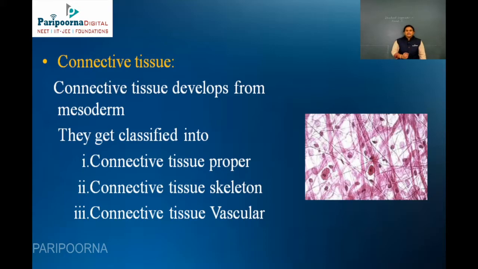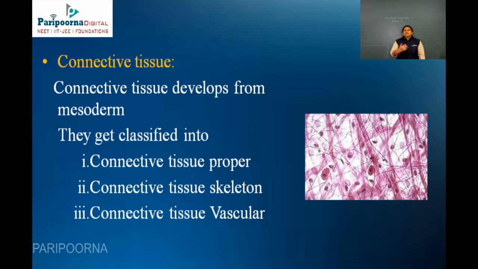Bones, we know, are an outer covering structure for protecting the internal organs present inside the skeletal system. That is your connective tissue skeleton. Then the second type of connective tissue skeleton is your cartilage. The cartilage is similar to the bone, but it is somewhat soft when compared with the bone tissue. It is present in between the joints, especially in the knee joints, and it provides rigidity to the internal organs. And the third one is your tendons.